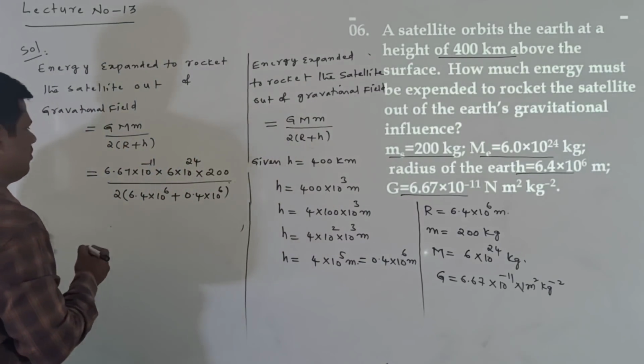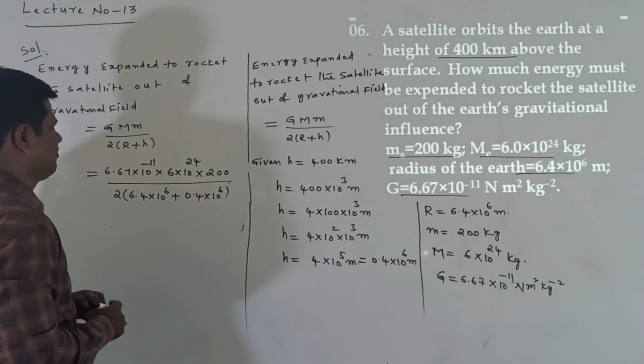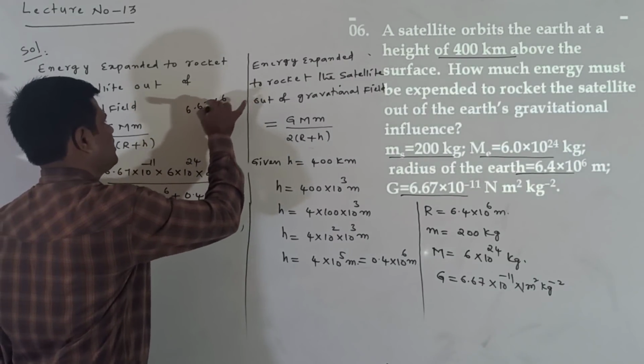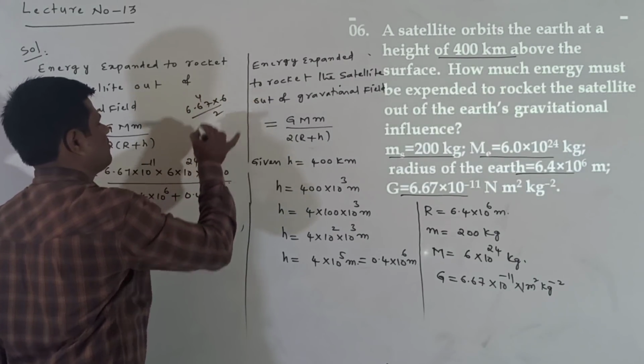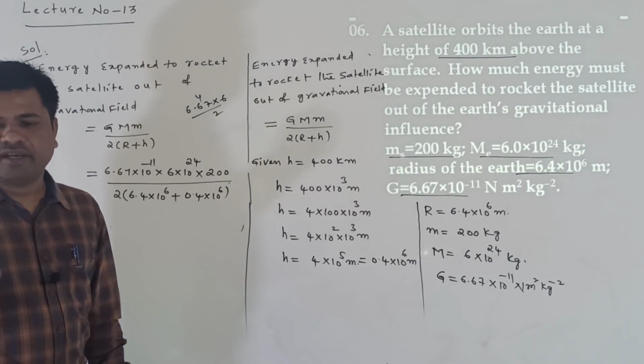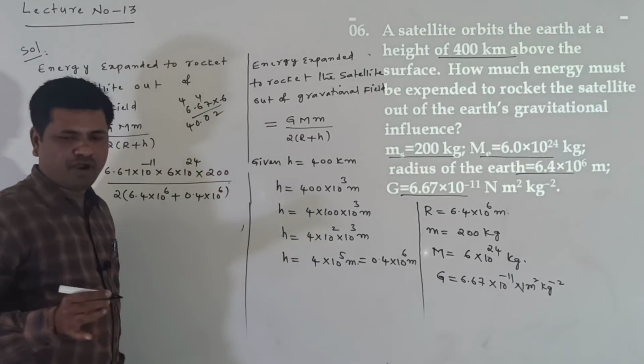Okay. Now here, this is 6.67 into 6. 6.67 into 6 is equal to, 6 7s are 42, 6 6s are 36, 36 plus 4 means we are getting 40.